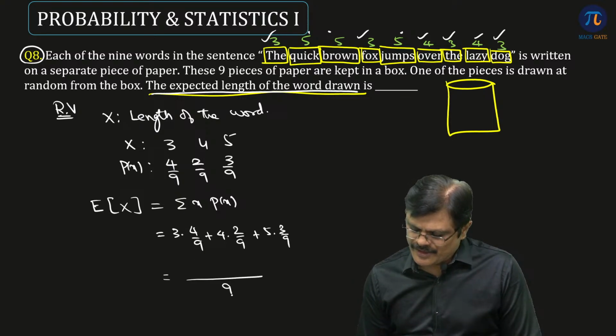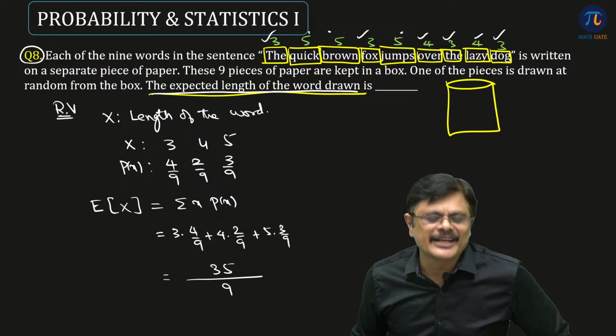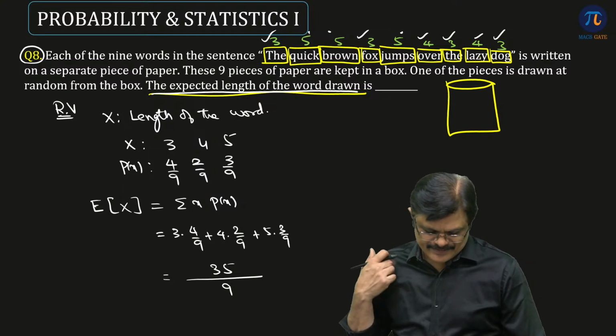So 9 is common. 3 4s 12. 4 2s 8, 20, 35. So it is 35 by 9. So the answer is 35 by 9. Got it?